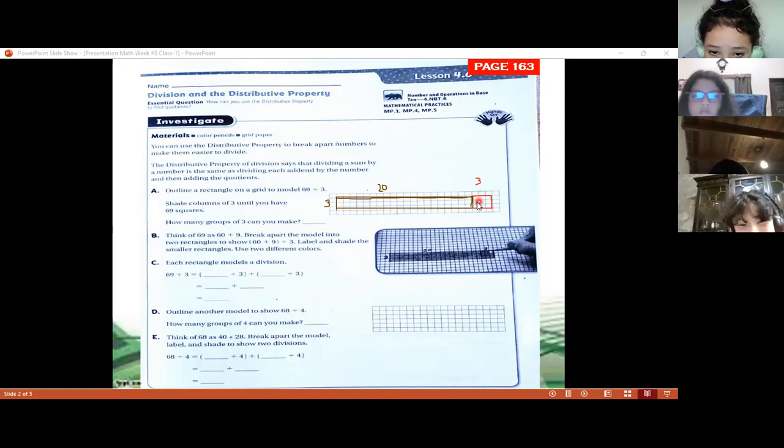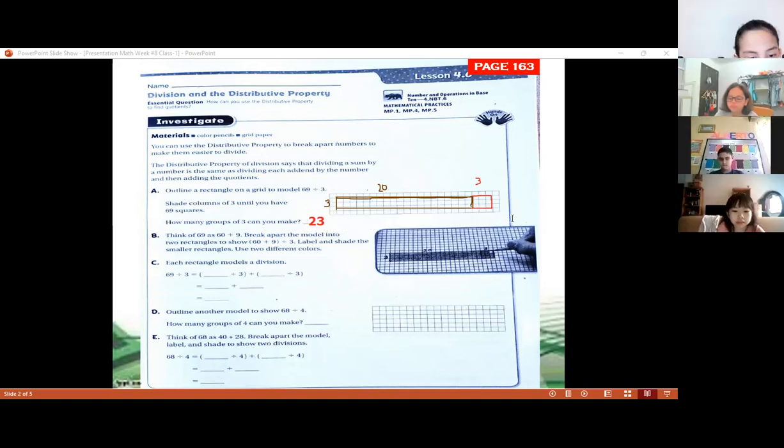And also here we have 3, but 3 just in the first row, 3 in the second row, and 3 in the third row. So we have more than 3, but we're representing that we're coloring 3 columns of 3 each one. So now it says, how many groups of 3 can you make? We can make groups of 3, 23 in this case. So I'm going to write 23 here.